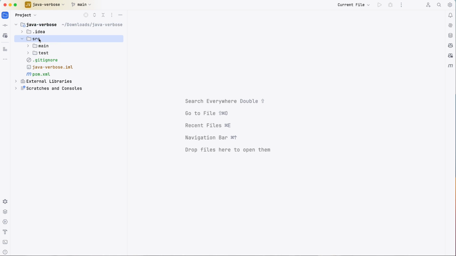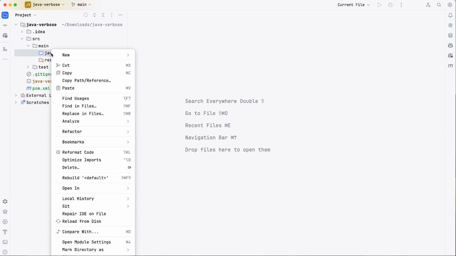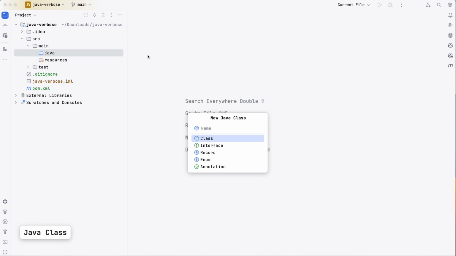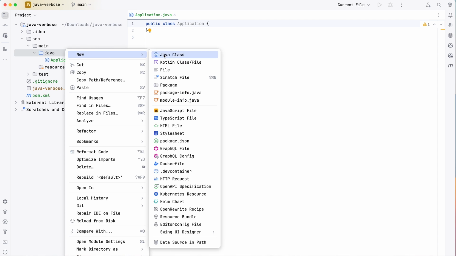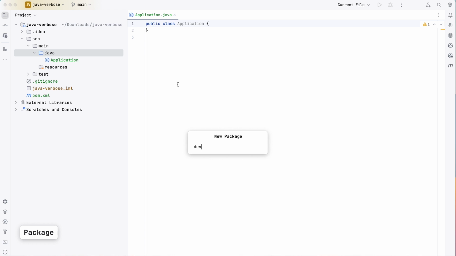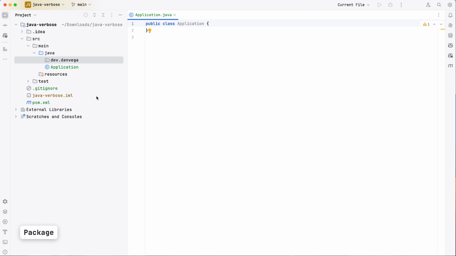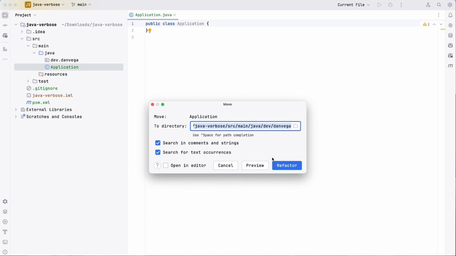So the first complaint that I hear is that Java is too verbose because of public static void main, all this kind of ceremony you need to create your first class. So let's talk about that. I'm going to create a new class called application. This is a class. It has a public class application. Now, normally I would put this in a package too, so I might do something like dev.danvega as the package. Move this in here. Yes, refactor it.